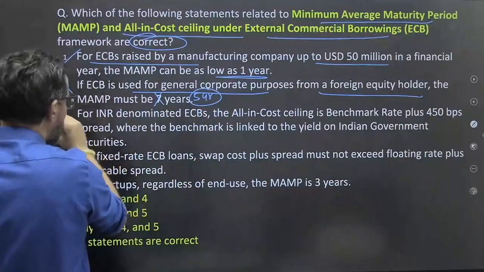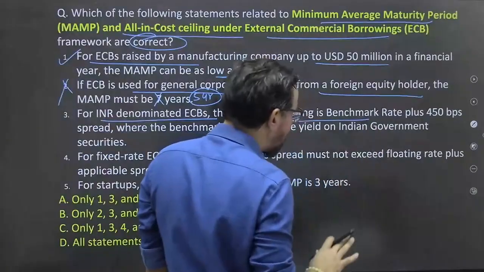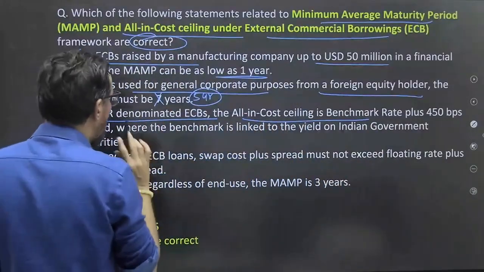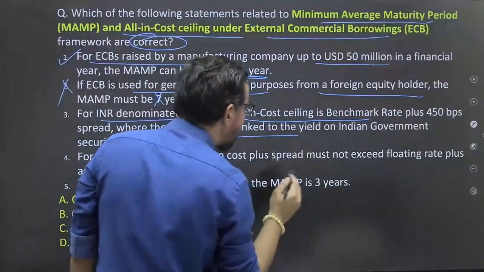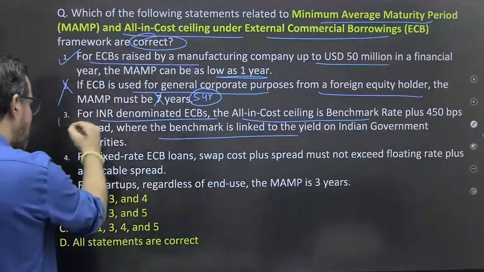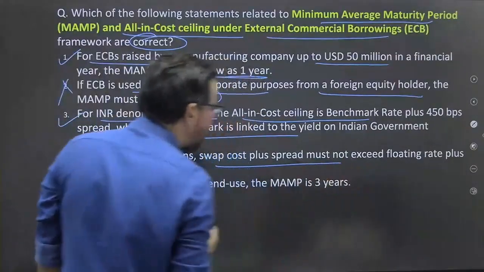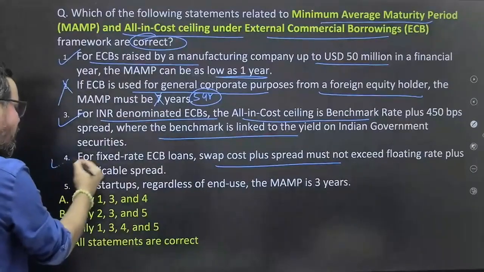So this is wrong. For INR denominated ECB, the all-in cost ceiling is the benchmark rate plus 450 basis point spread, where the benchmark is linked with yield on Indian government securities. For fixed rate ECB loan, swap cost plus spread must not exceed a floating rate plus applicable spread.